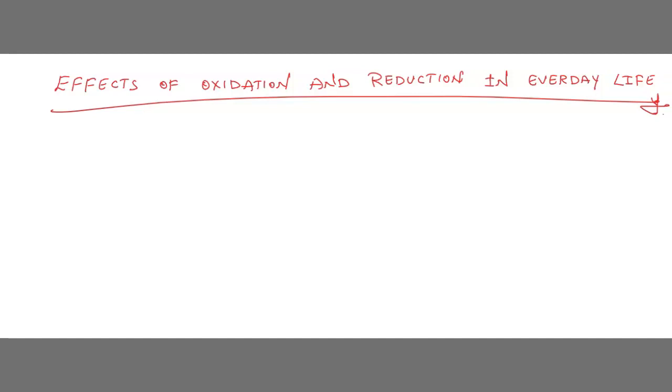How oxidation and reduction is affecting our everyday life, how these both are involved in our daily life, that is what we are going to study here.